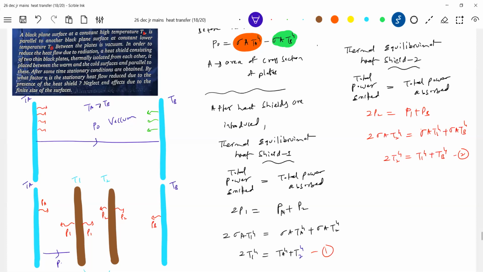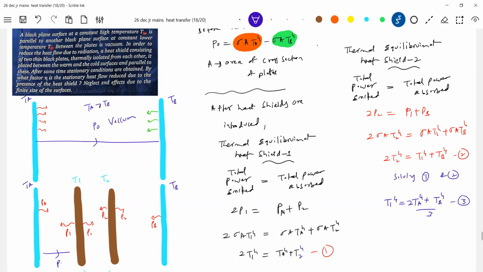Solving, T1 and T2. Okay, T1 will be 2TA to the power of 4 plus TB to the power of 4 by 3. Okay, let it be after solving. I'll end up with this one.